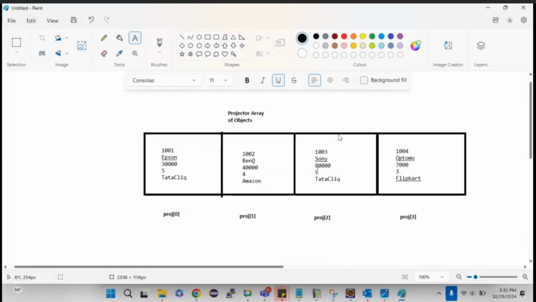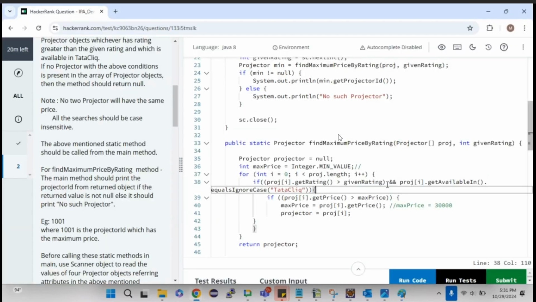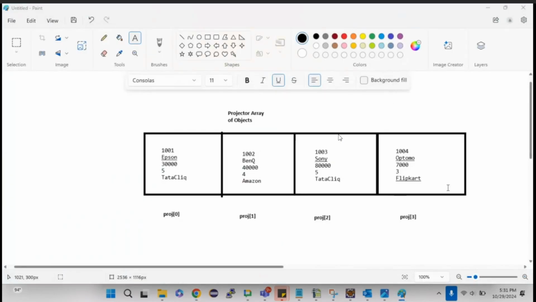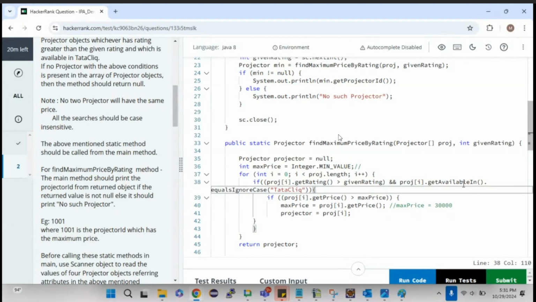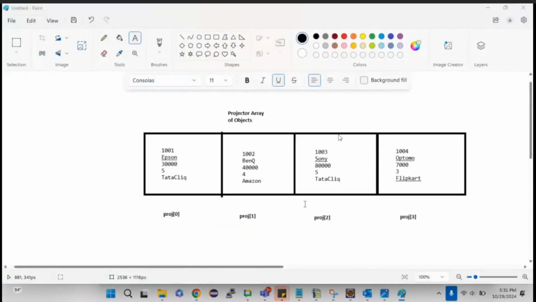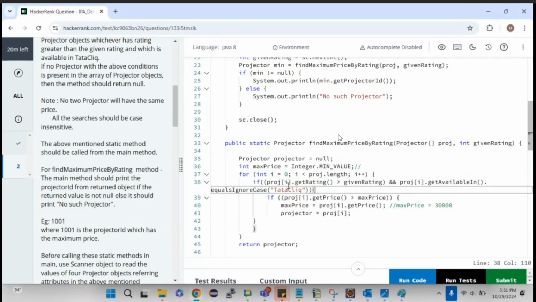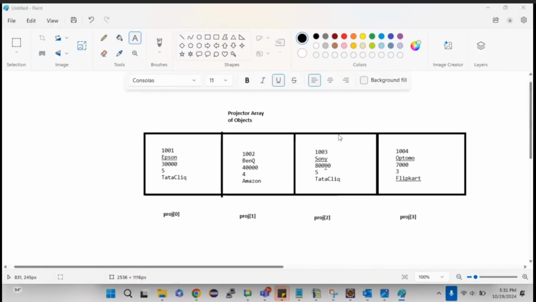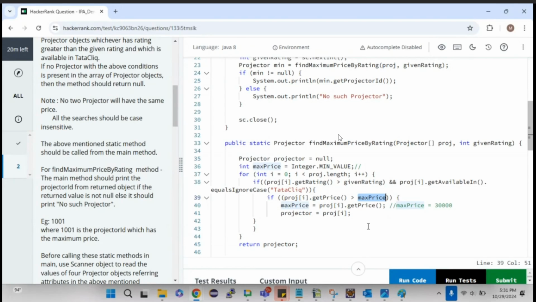Next, I becomes 2. Proj of 2 dot get rating, which is 5, which is greater than 3, and proj of I dot get available in is Tata Click, right? Tata Click dot equals ignore case of Tata Click, the condition getting true. Now proj of I dot get price is 80,000. Now 80,000 is greater than the maximum price. Now what is the maximum price? 30,000. That is what we have already stored.